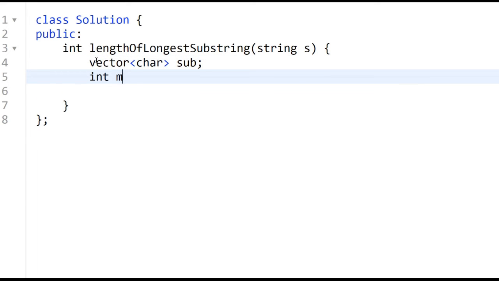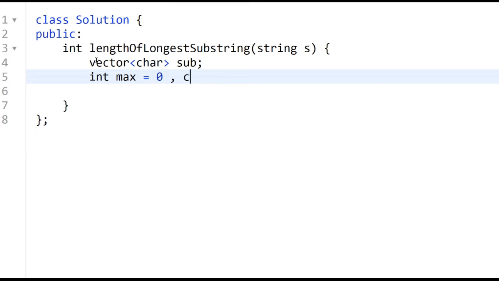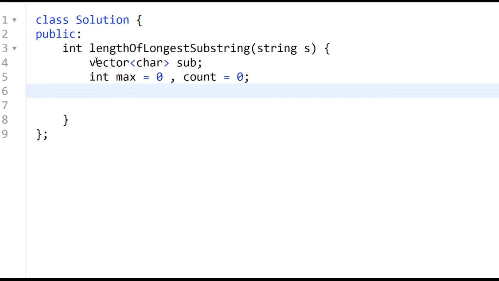We will initialize max is equal to 0 and count.